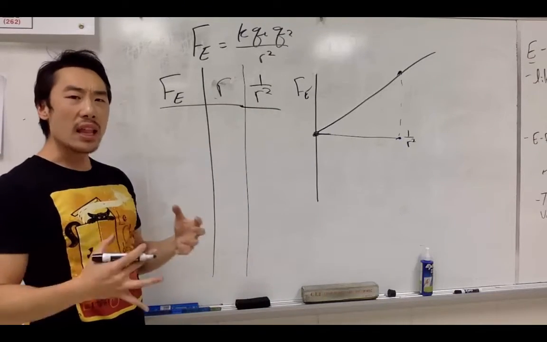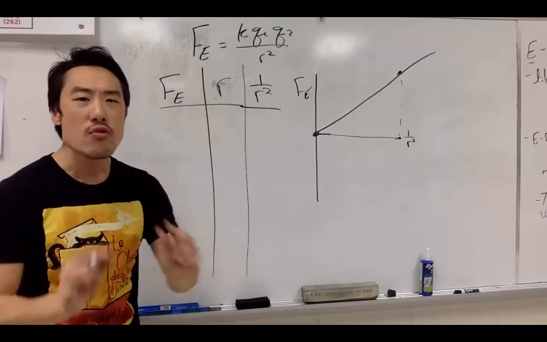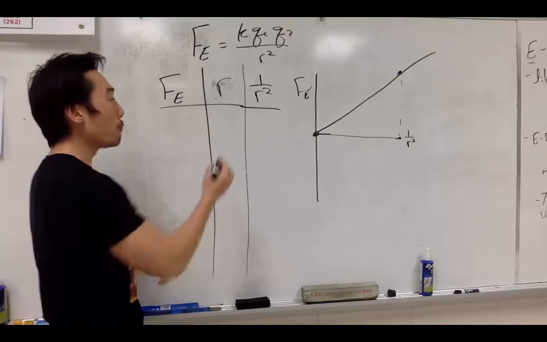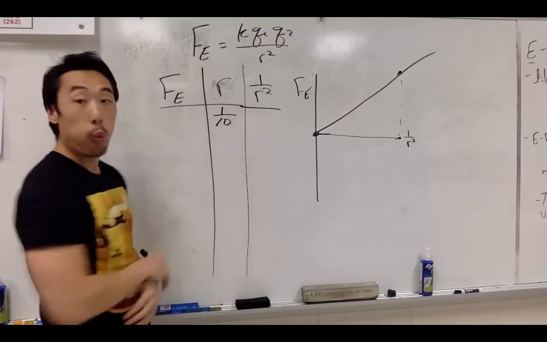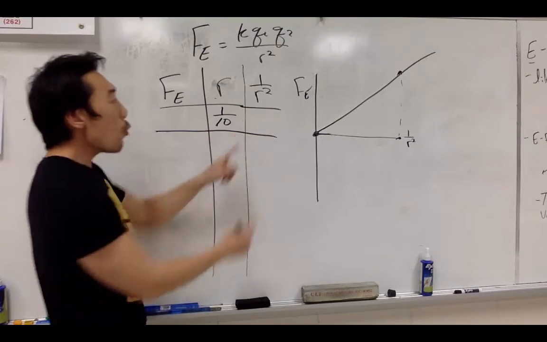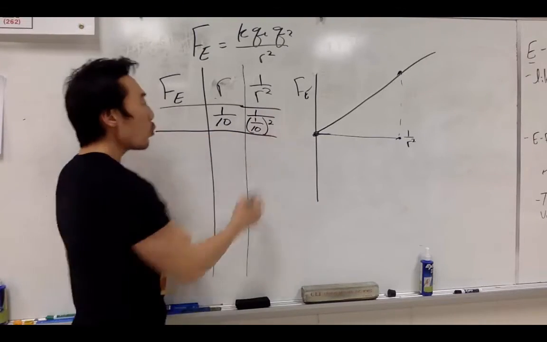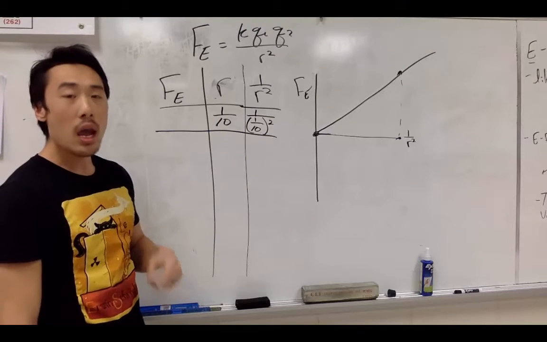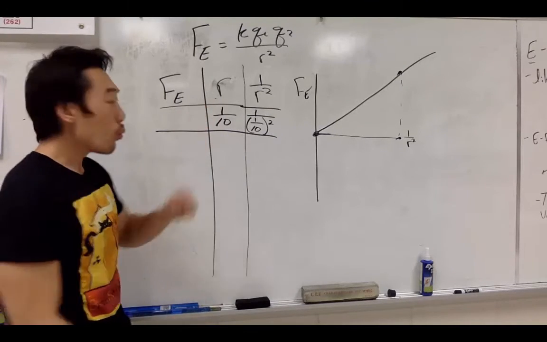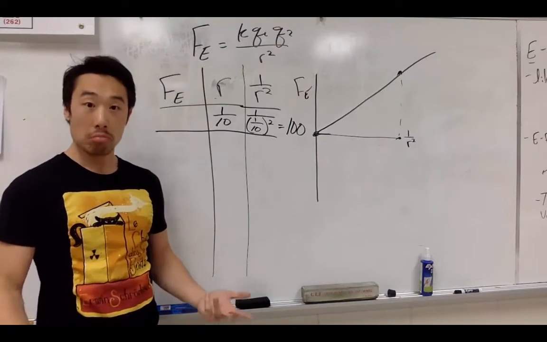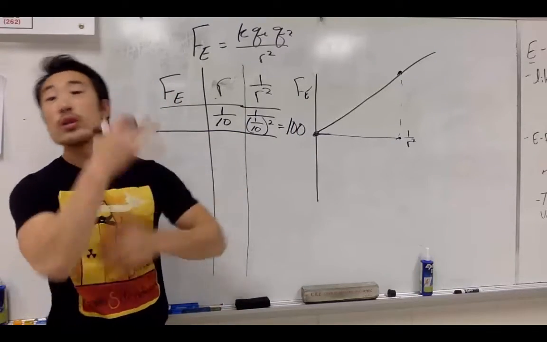Now, let's say we have a very small radius. Let's say it's 1 over 10. So if our radius is 1 over 10, when we put it into this equation, we get 1 over 10 squared. And when we do that, we get 100. Wow.